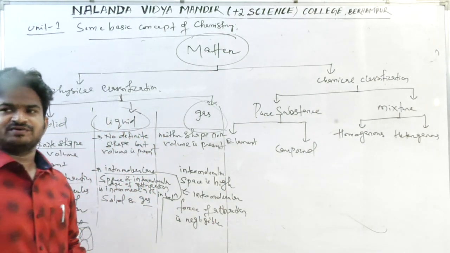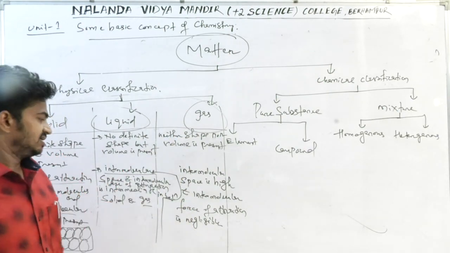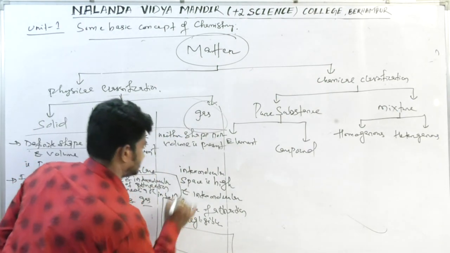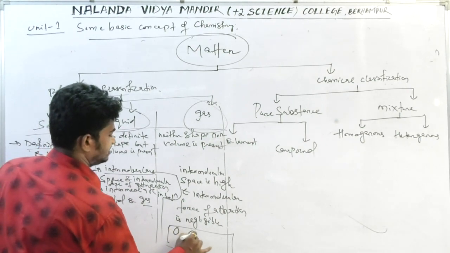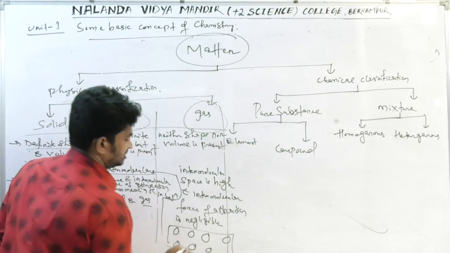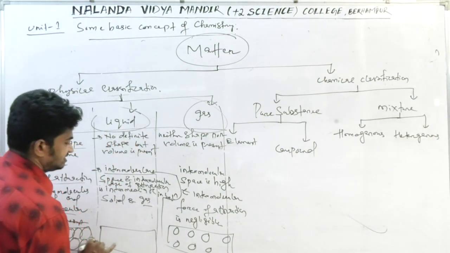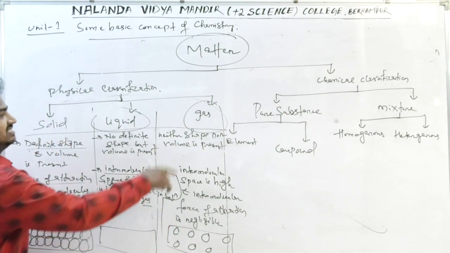It means there is no force of attraction between the molecules present in gases. So if we draw the diagram for the gaseous molecules, it will be like this. The space between the gaseous molecules is very high compared to liquid and solid, and no force of attraction can be seen in gas.